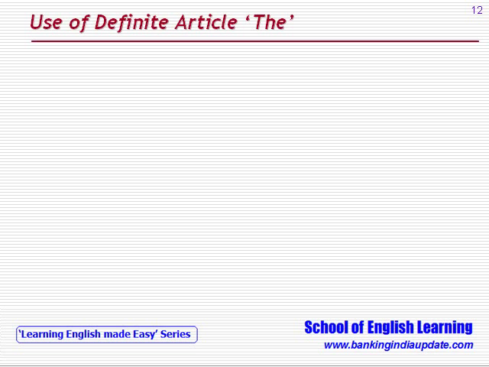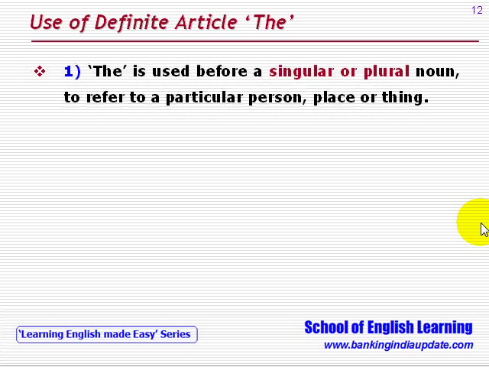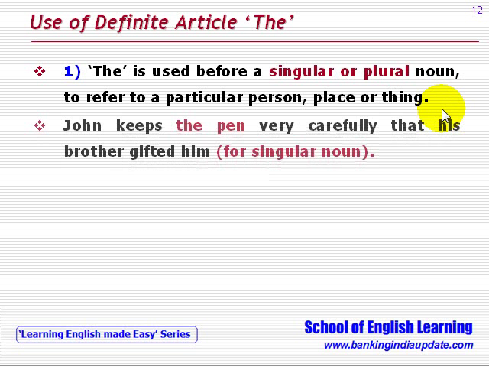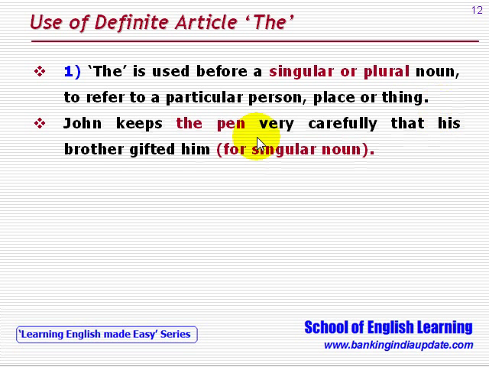Use of the definite article "the". One, the is used before a singular or plural noun to refer to a particular person, place or thing. Like, John keeps the pen very carefully that his brother gifted him. So here the has been used with the pen, and pen is singular, so it is for a singular noun.